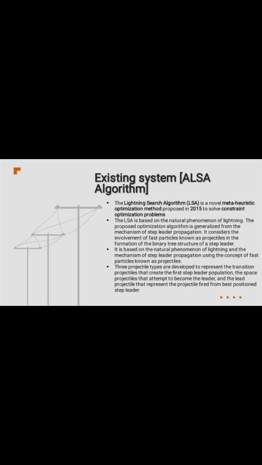It considers the involvement of fast particles known as projectiles in the formation of the binary tree structure of the step leader. It is based on the natural phenomenon of lightning and the mechanism of step leader propagation using the concept of fast particles known as projectiles. Three projectile types are developed to represent the transition projectiles that create the first step leader population, the space projectiles that attempt to become the leader, and the lead projectile that represents the projectile fired from the best position step leader.